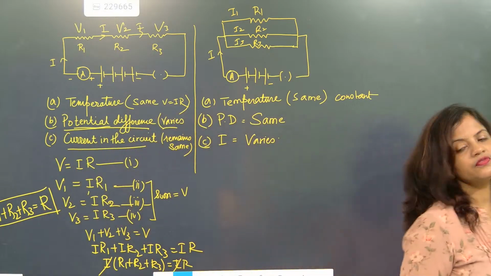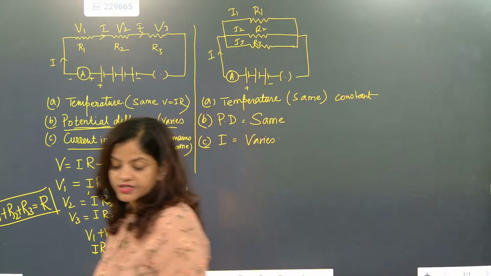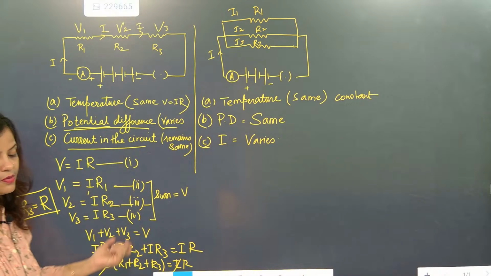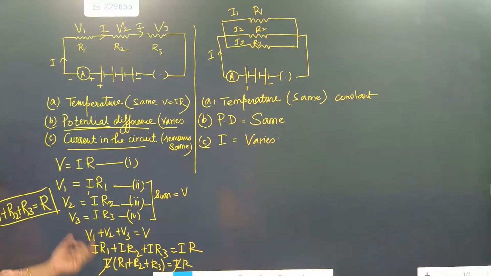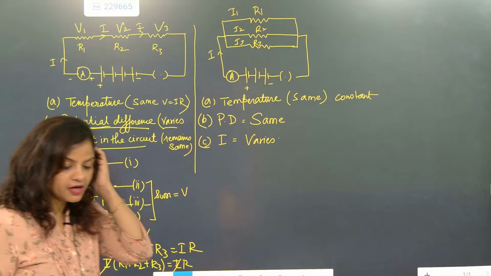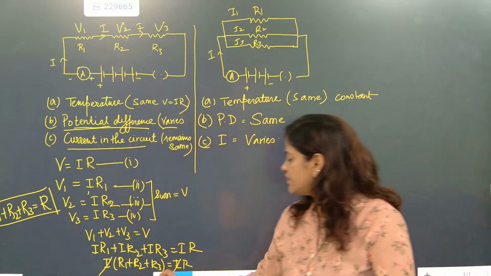Series connection. In series connection, we have learned that R1 plus R2 plus R3 is equal to R. So that means the entire resistances are adding up. This is called the equivalent resistance.